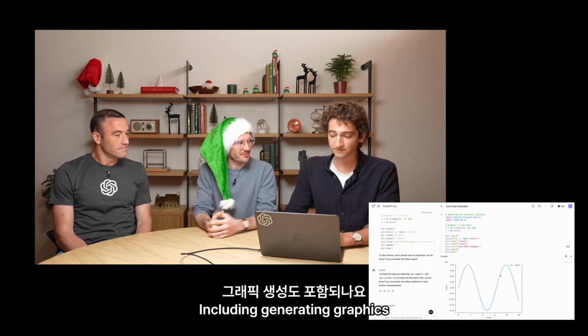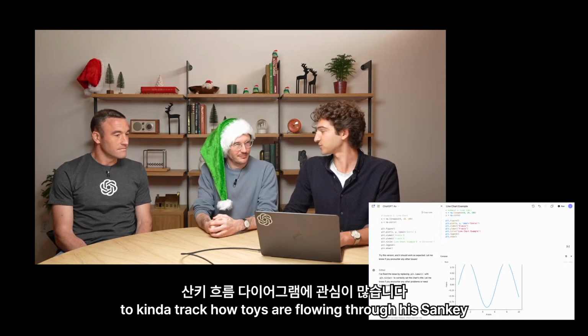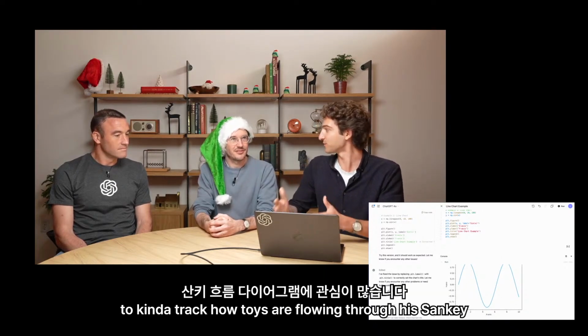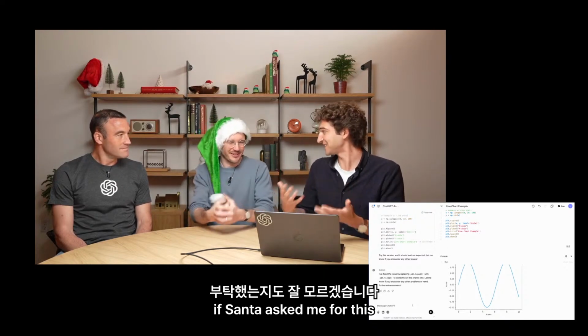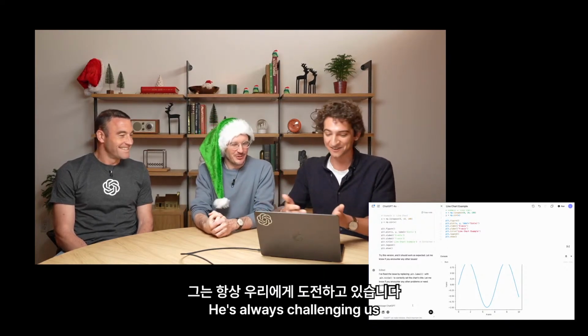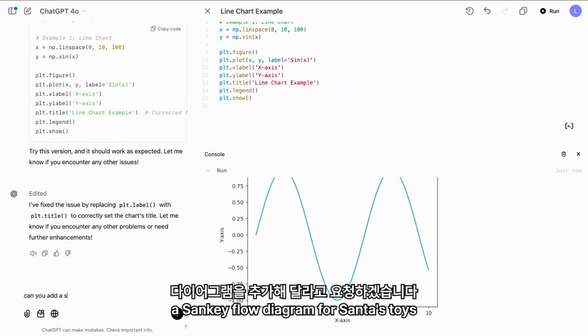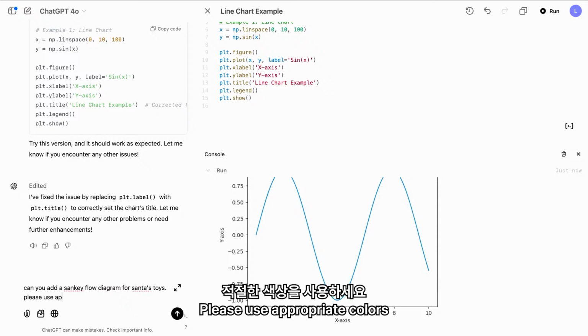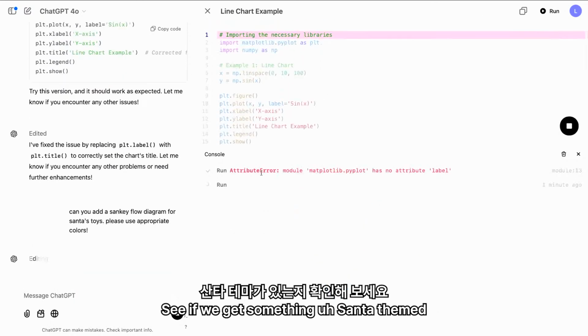Including generating graphics. So Santa particularly is interested in some Sankey flow diagrams to kind of track how toys are flowing through his... Sankey, those are the ones where there's like arrows in and arrows out. Honestly, I'm not even sure if Santa asked me for this. Yeah. I'm trying to learn. He's always challenging us. I'm going to ask ChatGPT to add a Sankey flow diagram for Santa's toys. Please use appropriate colors. See if we get something Santa themed.